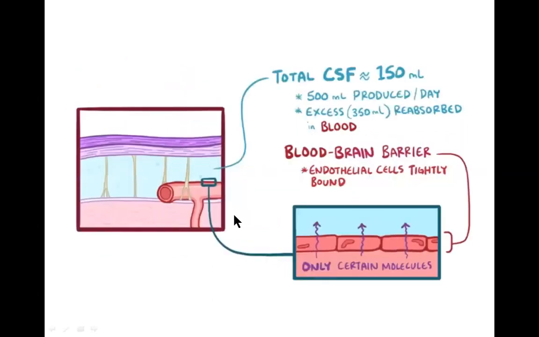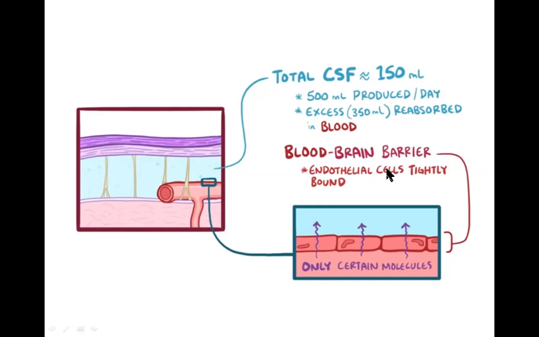Our body has a total volume of CSF of around 150 ml. It is regularly replenished by the body, as our body usually produces 500 ml of cerebrospinal fluid daily, but out of 500 ml, only 150 ml is present continuously in the body. So the excess, 500 minus 150, that is 350 ml of cerebrospinal fluid, is reabsorbed by the blood. That is the quantity of cerebrospinal fluid regularly present, 150 ml.